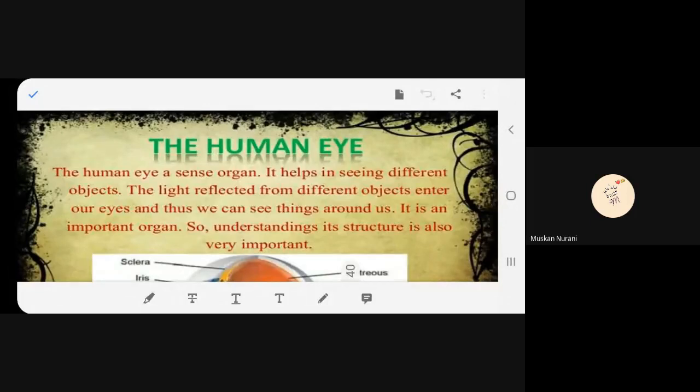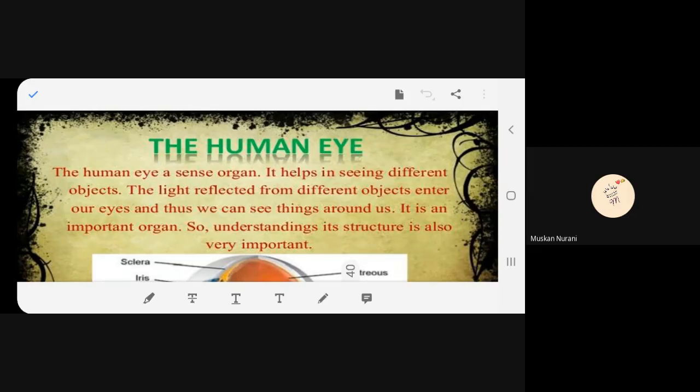Right. So what is the human eye? It is a sense organ, right? We have got five sense organs. So the human eye is one of the sense organs. Very delicate, very important organ because we can see different objects with the help of the eye. How do we see things?